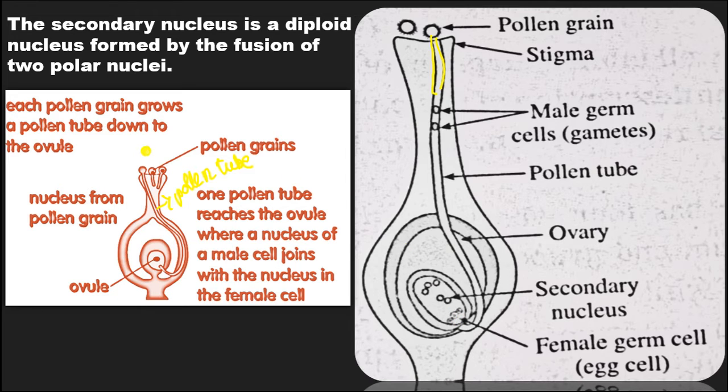gametes with the help of the pollen tube. Now remember that when a number of pollen grains have fallen, here you see three pollen grains have fallen, but not every pollen tube reaches the ovule. No, only one pollen tube. For example, you see these two have also grown pollen tubes, but they have not gone till the last point. They have just started and ended. But this pollen tube, you see, has reached till the ovule.